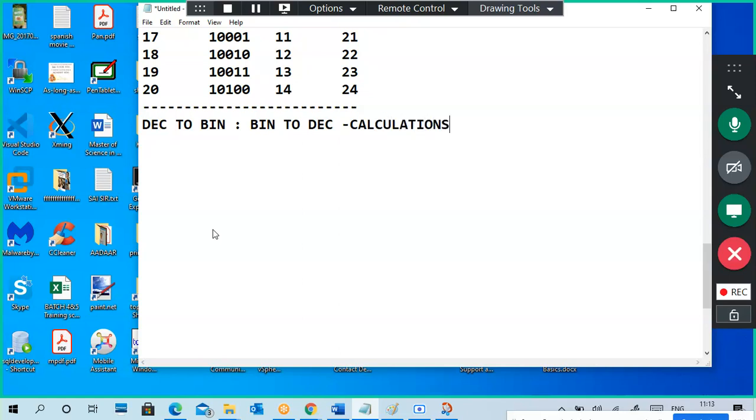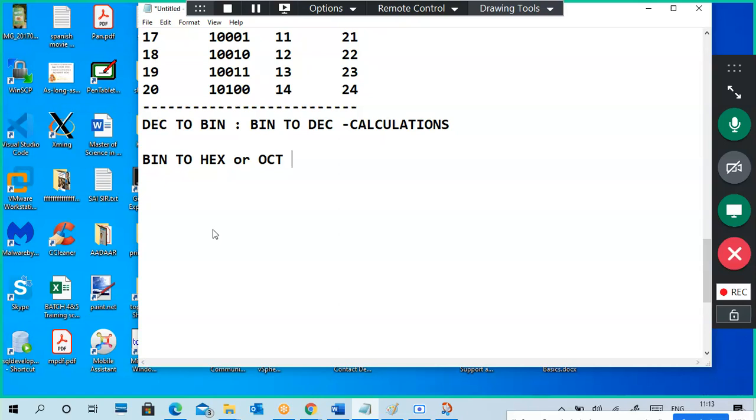So we require some kind of conversion calculations. We have to do it. But binary to hexa or octal, or vice versa, is not required any calculations.